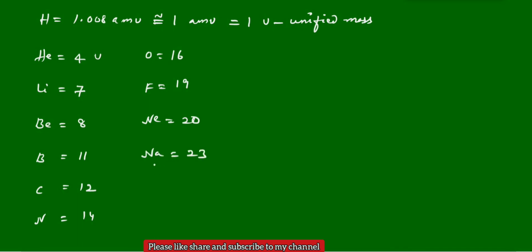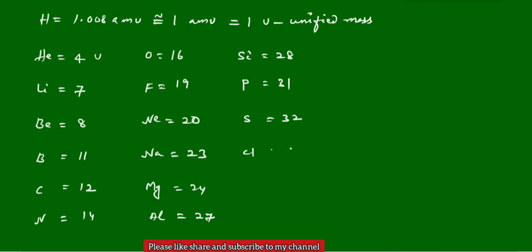Sodium 23, and magnesium 24, aluminum 27, next silicon 28, and next phosphorus 31 and sulfur 32.